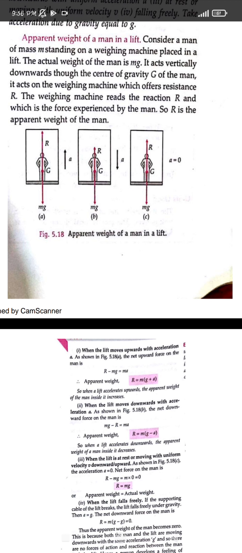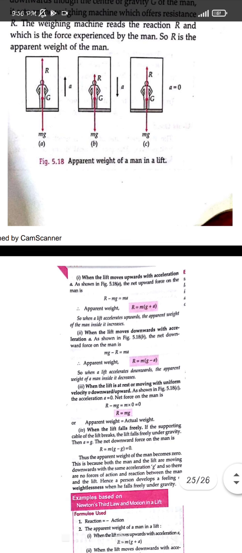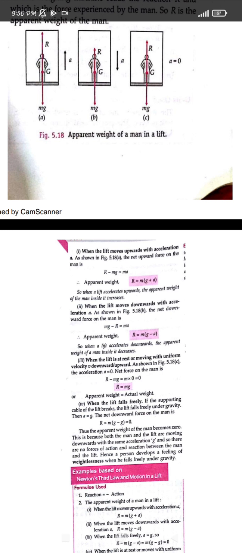And when the lift is moving in the downward direction, accelerating downward, and our weight is also in the downward direction, the apparent weight will be given as mg minus a. Now we are feeling that our weight is decreasing with respect to the normal weight. And the last one, R is equal to mg, because it is at rest, there is no acceleration on the body, it is only the weight that is acting on our body, and the apparent weight is always in the opposite direction.